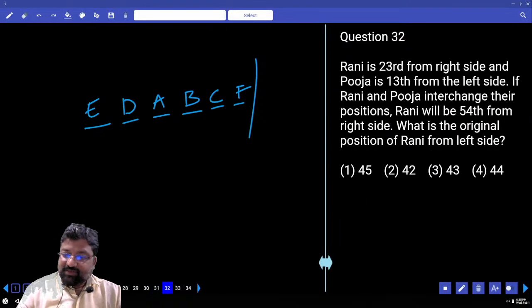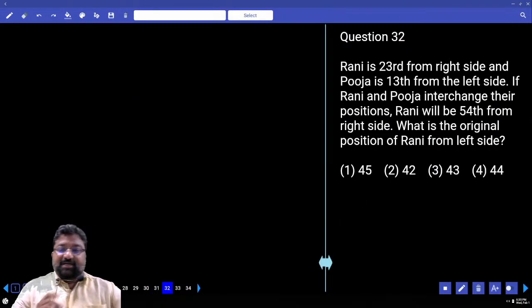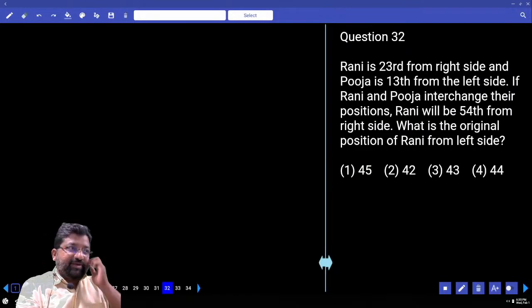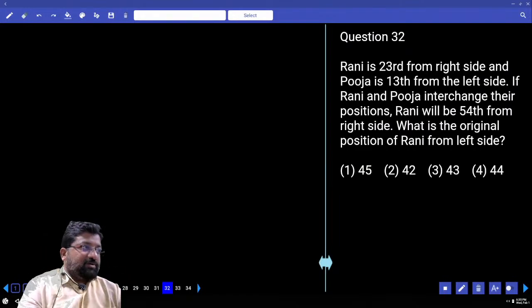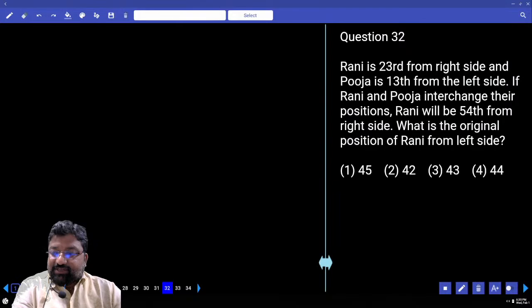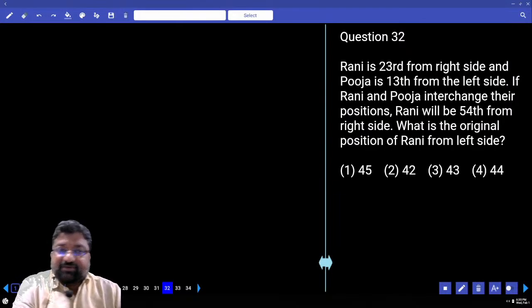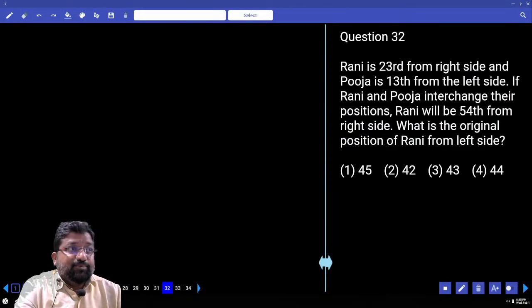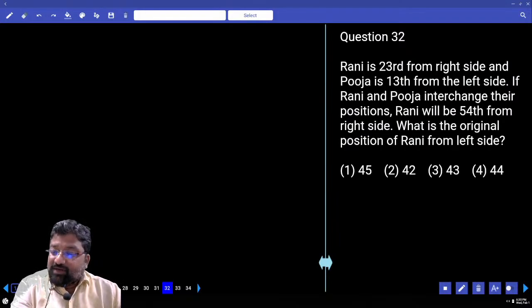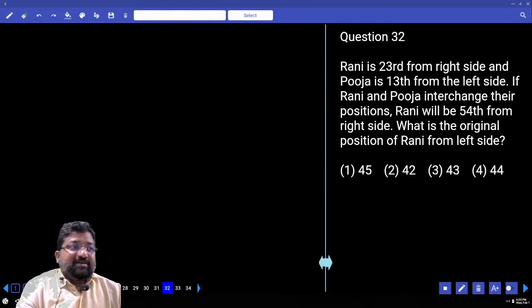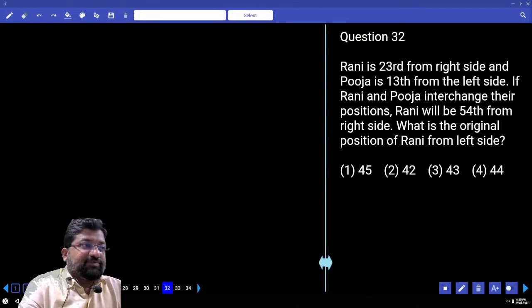Option 2. 32nd question. Now this I'll just teach you in the regular way, and then later I'll tell you what is the shortcut. Rani is 23rd from the right side and Pooja is 13th from the left side. If Rani and Pooja interchange their positions, Rani will be 54th from the right.